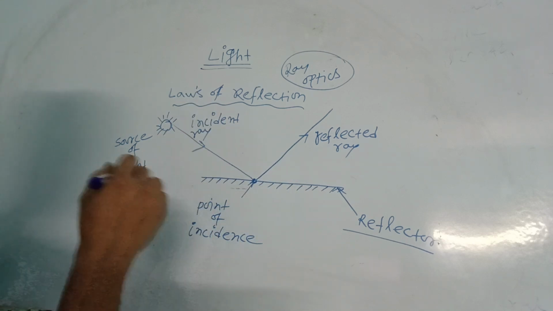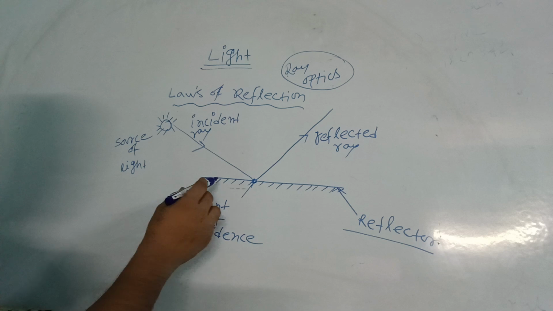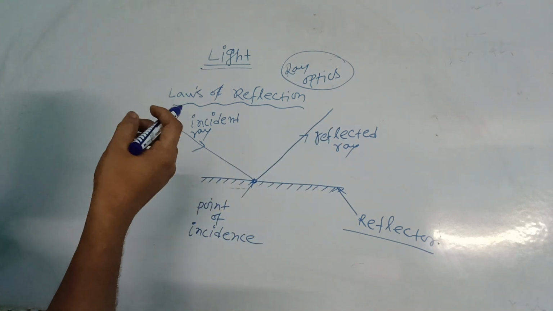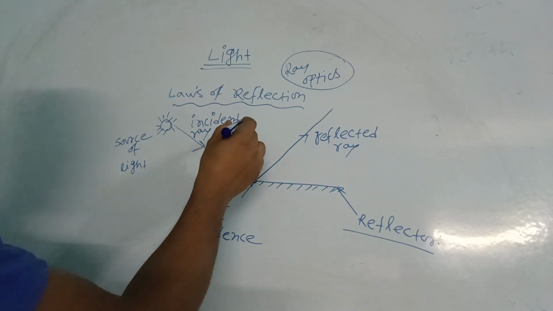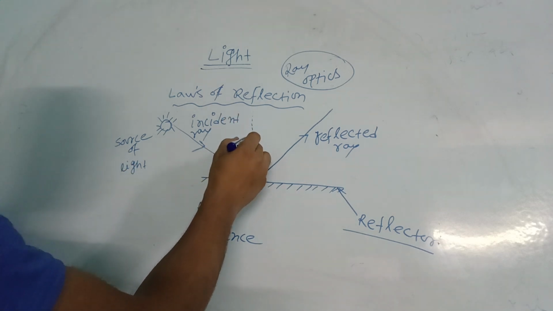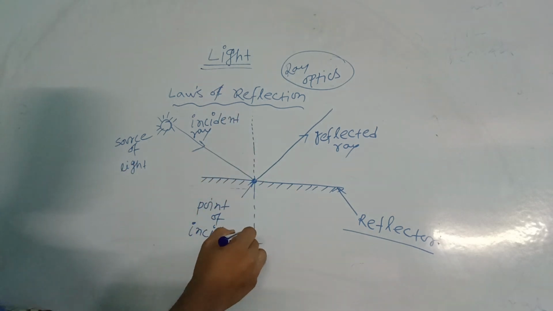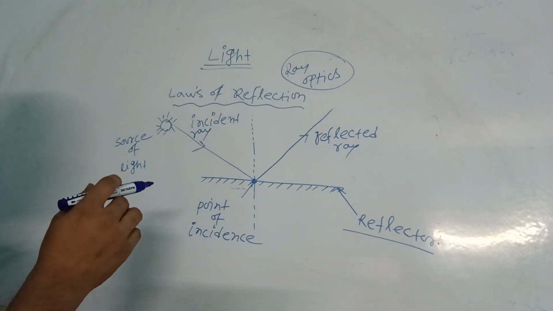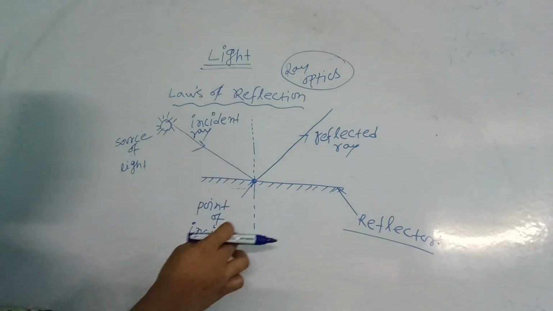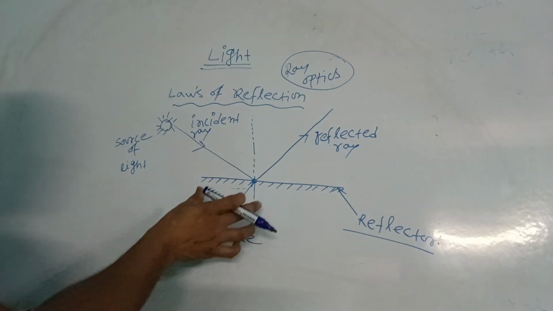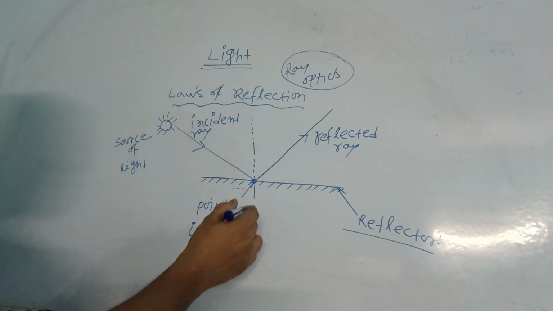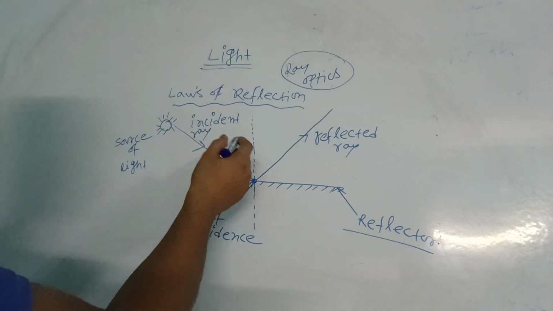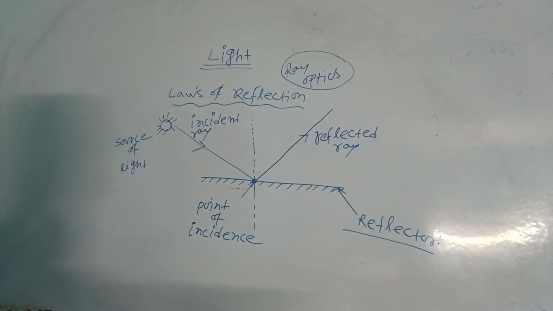The first law states that the incident ray, the reflected ray, and one more thing, the normal. So what is normal? Beta, normal is nothing but an imaginary line which is perpendicular to the surface, and we have to imagine it through the point of incidence. Normal is an imaginary line from where we can measure the angles, angle of incidence or angle of reflection.